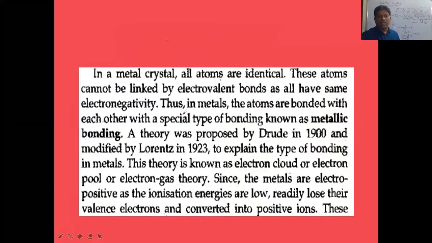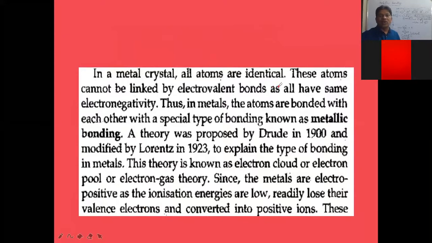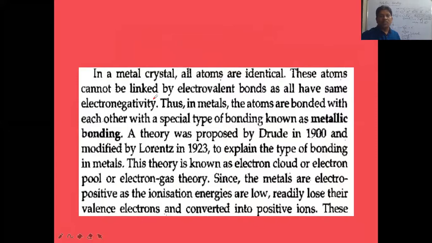And in a metal crystal, all the atoms are identical. All atoms are sodium only, no other type of atoms. These atoms cannot be linked by electrovalent bonds, meaning ionic bonds. Between sodium atoms, an ionic bond cannot be present, as all have the same electronegativity. So these points you can read.